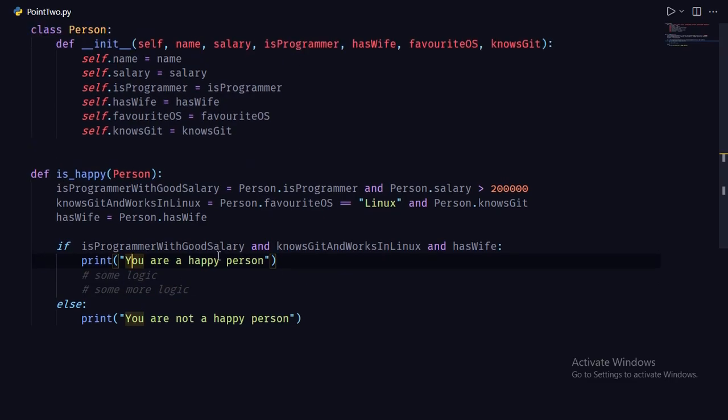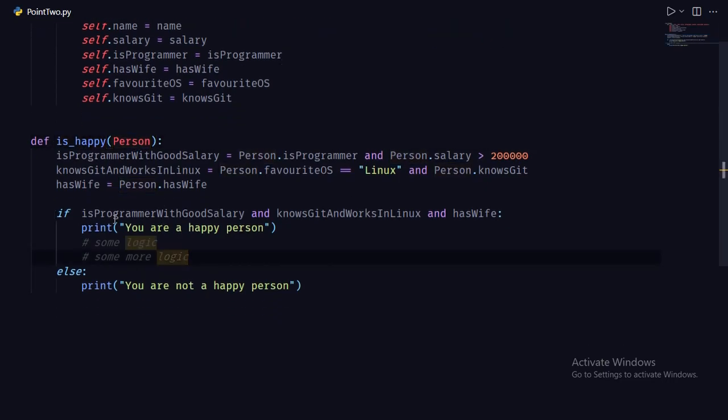So as you can see, this is much cleaner code, and it is like we are elaborating a story to the person. So we can see that we have the function is happy which takes in a person, and we have a condition. If the person is programmer with good salary and knows Git and works in Linux and has wife, print you are a happy person. See, it is a much cleaner way rather than having a full long conditional statement. So this was point 2, the conditional complexity.